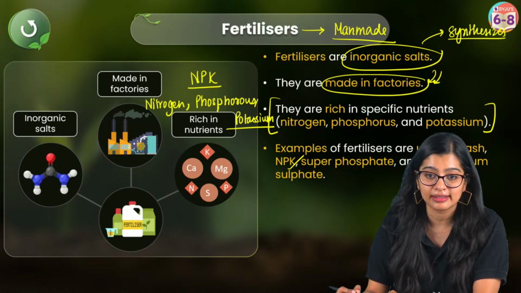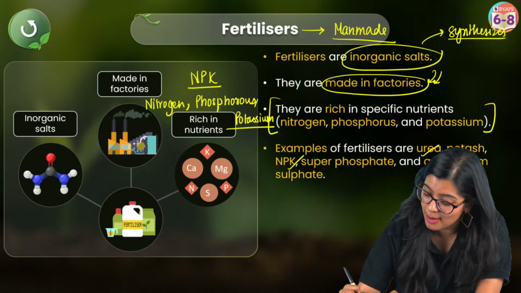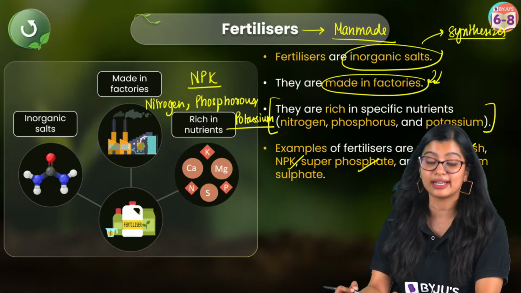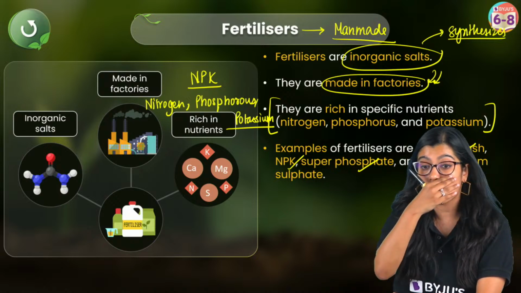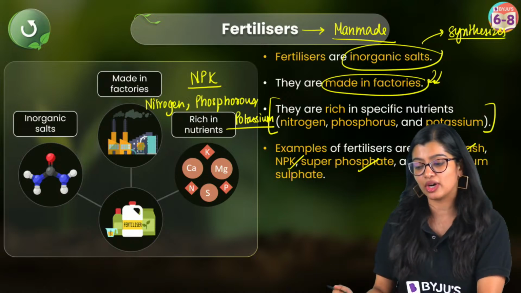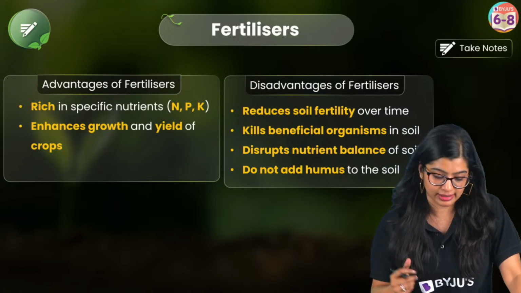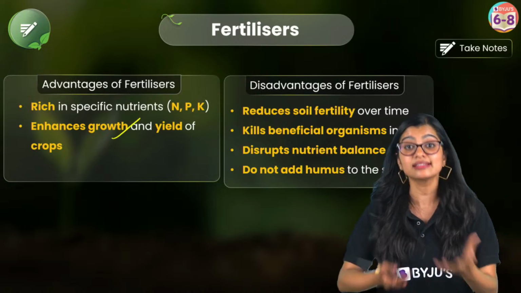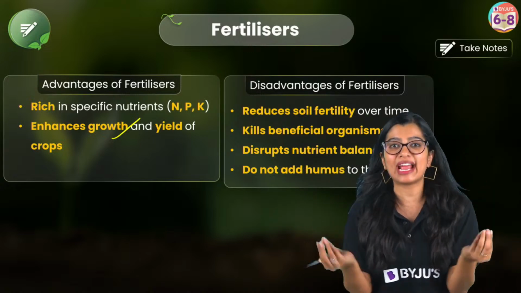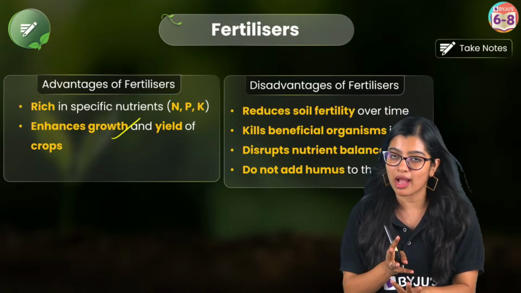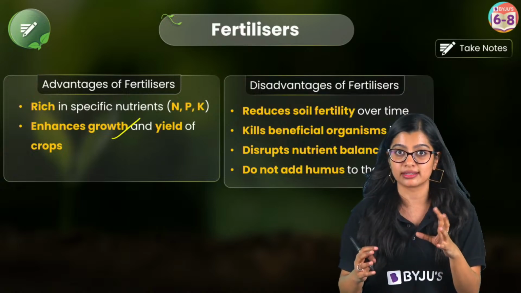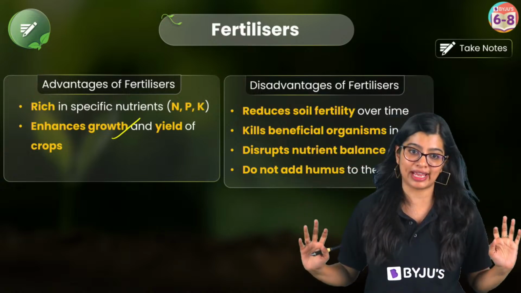Along with that, urea, potash, superphosphate, ammonium sulfate, right, they are all examples of these fertilizers. Now, because these fertilizers have very specific nutrients, this enhances the growth of the plant. So, we are providing exactly what the plant requires, the exact amount of those nutrients, which is what is helping the plant to grow very well.